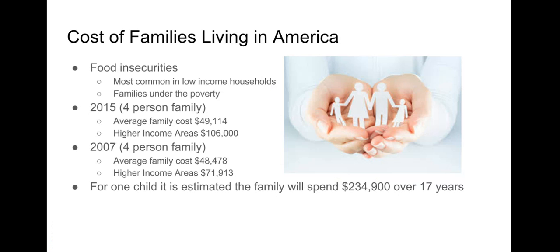Food insecurity is a nationwide epidemic, mainly affecting Black and Hispanic families. In fact, food insecurity is most common in low-income households who live under the poverty line. In 2005, the average family income needed to support a four-person family was roughly $49,000, while higher income areas was around $106,000. However, in 2007, for the same average family size, it was only $48,000 for the average family and $71,000 for higher income families.